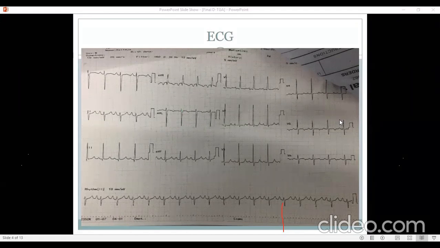I think that's a good comment, that if you get right axis deviation, right ventricular hypertrophy, in cyanotic heart disease it's not unusual. But I think we need to see the minor details. For example, right axis deviation of how much? Is it going beyond 120? As I said, if it is too much right axis deviation, that's against tetralogy of Fallot and goes more in favor of TGA. If the axis is lying in the northwest quadrant, then it goes in favor of DORV.